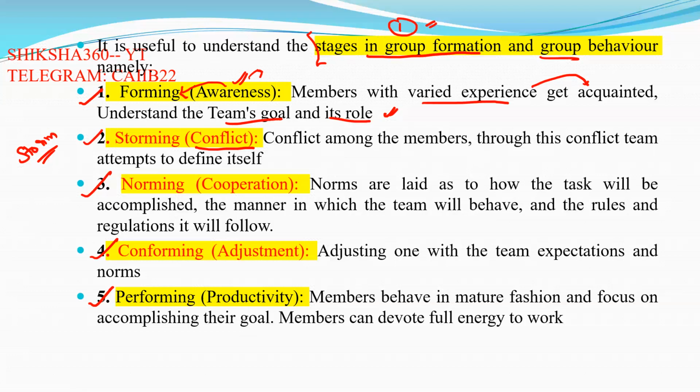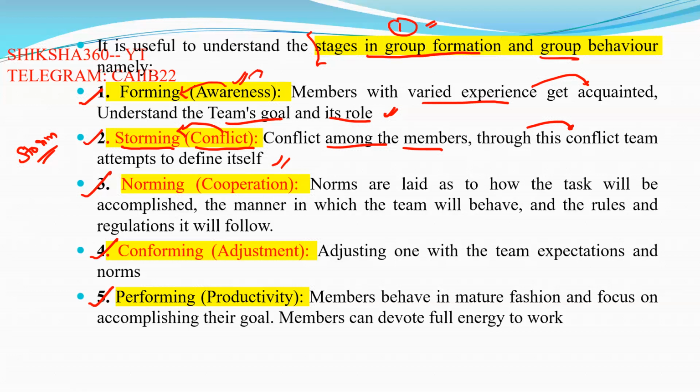Conflicting corresponds to the storming. They may also ask this type of question: what is the meaning of conflict, or which word represents conflict in the stages of group formation? So we have to remember that conflict refers to storming. Through conflict among the members, the team attempts to define itself.